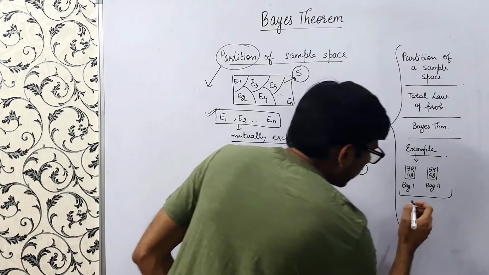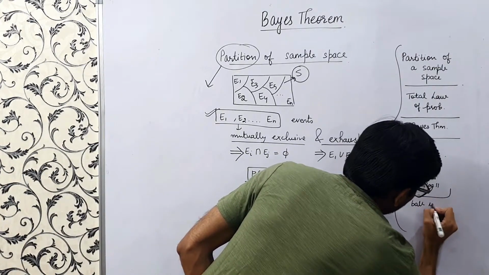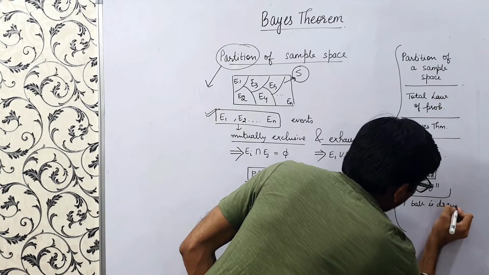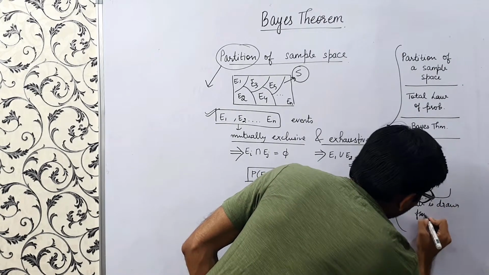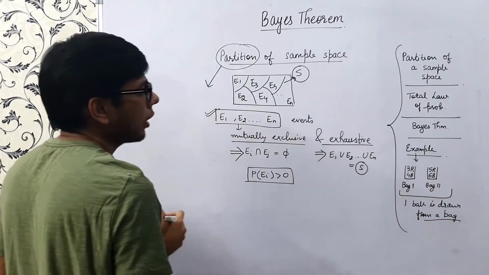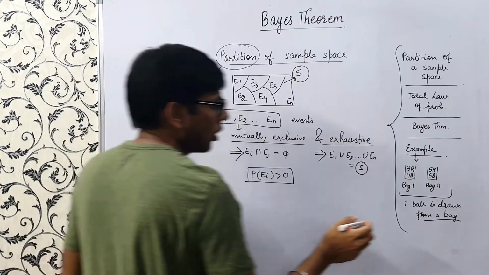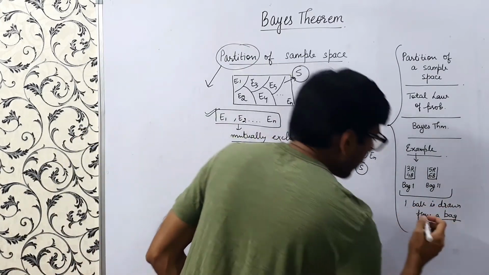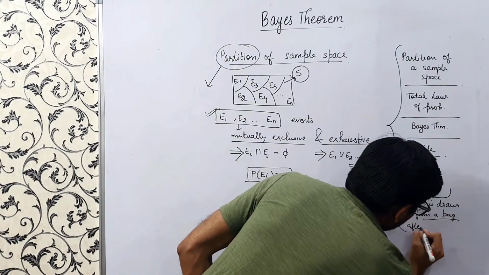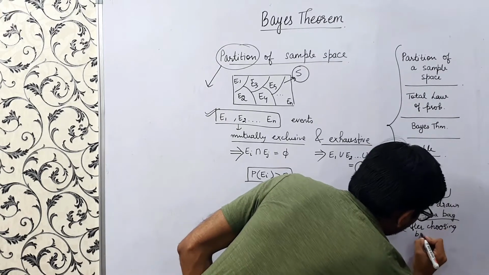One ball is drawn from a bag. Firstly, a bag is chosen randomly, and then one ball is drawn from that bag.